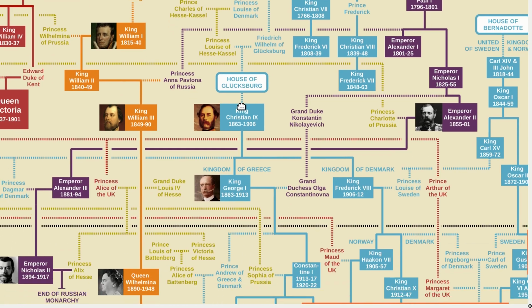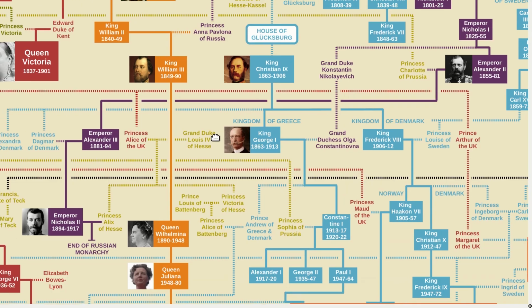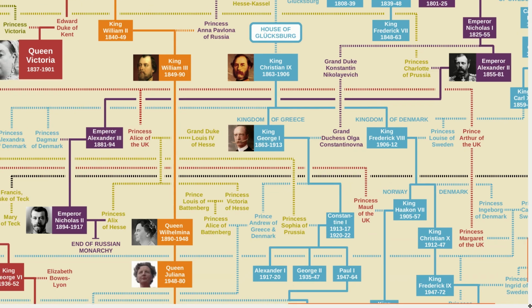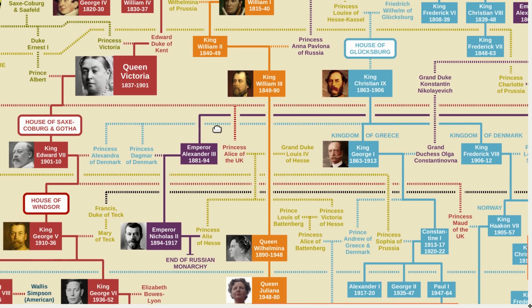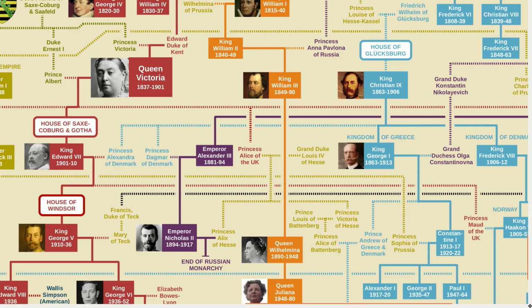King Christian the Ninth is often called the father-in-law of Europe because 2 of his daughters married important European monarchs. Princess Alexandra married King Edward VII of the United Kingdom, and Princess Dagmar married Emperor Alexander III of Russia.